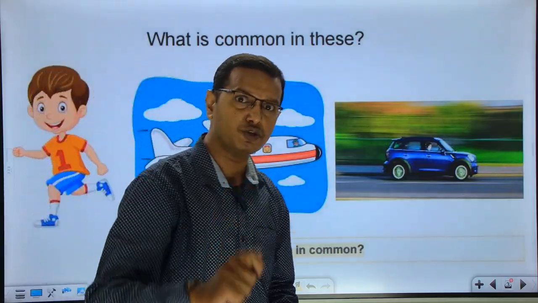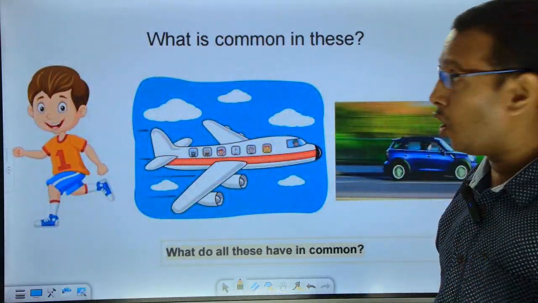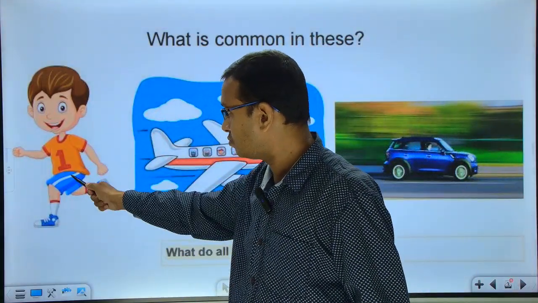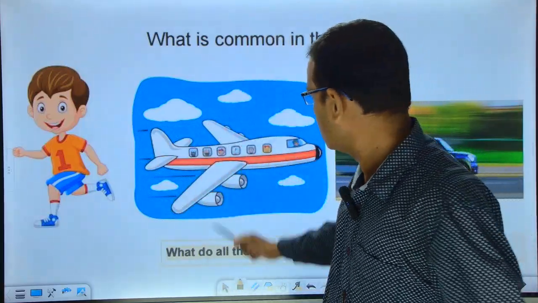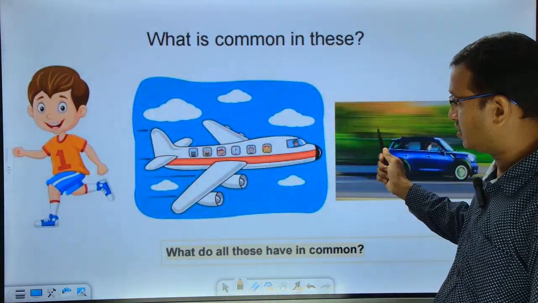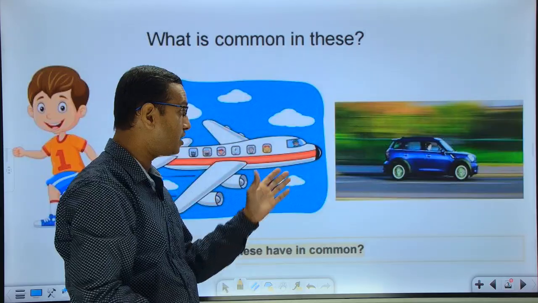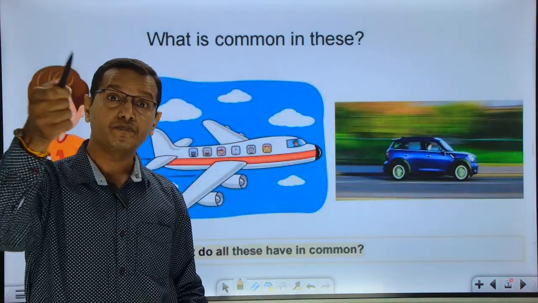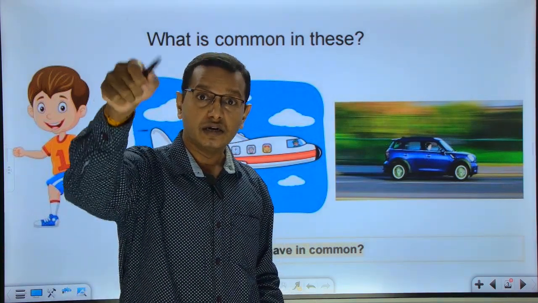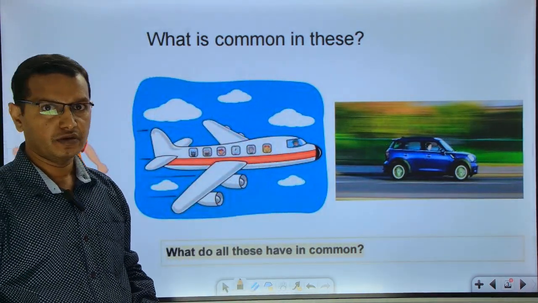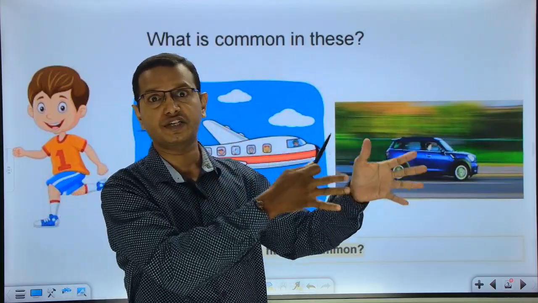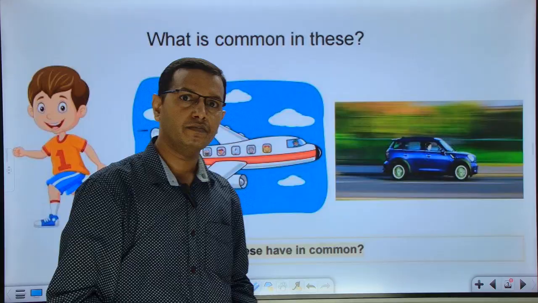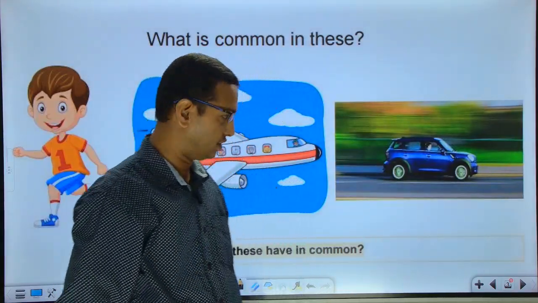One thing you can observe is that in all these cases, the objects are not still, they are continuously moving. When I say moving, this person is changing his position. This aeroplane is continuously changing its position. From one place to another place, the objects are moving. So basically motion is nothing but change in position with respect to time and to a chosen reference frame. When I'm saying motion, you can't simply say the object is moving. You have to tell with respect to what it is moving. The first reference is time and the second reference is the frame of reference. We'll discuss this.